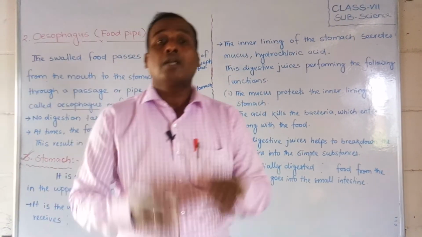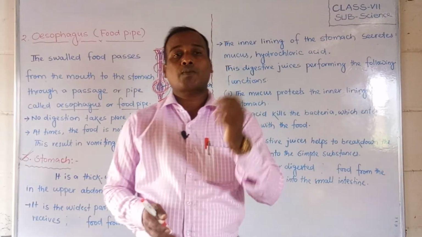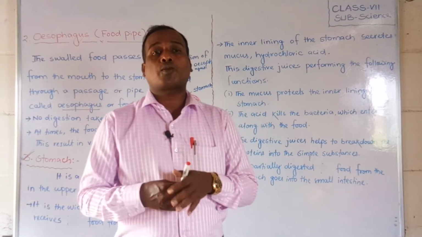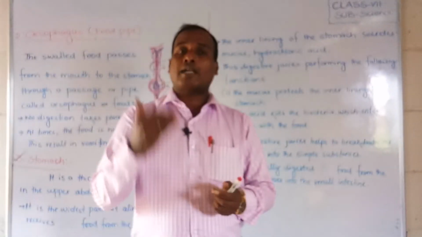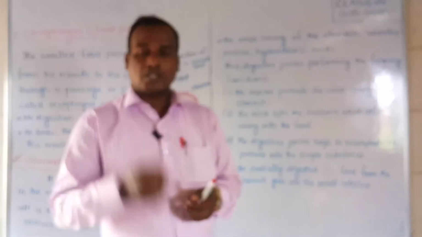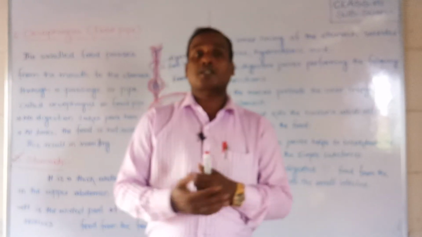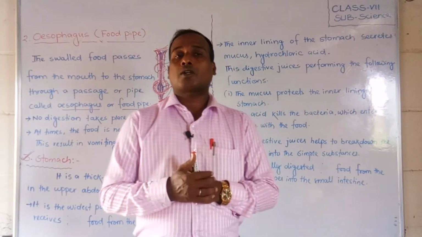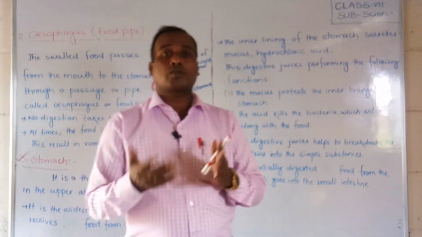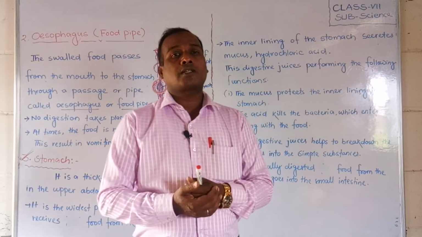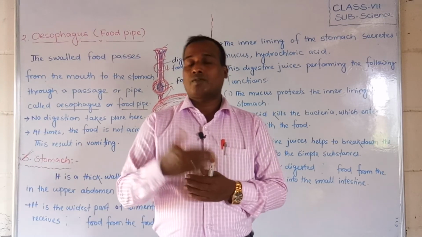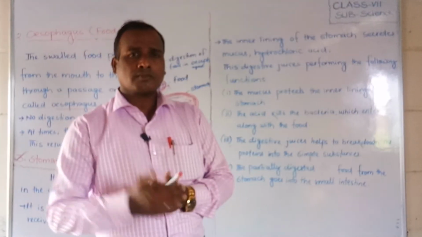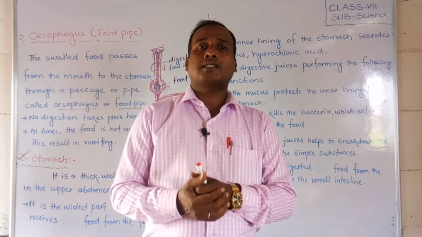Students, I have already explained that the digestive juice secreted from the stomach helps in several ways. Mucus helps protect the inner lining, and the second is hydrochloric acid, which helps kill the bacteria or germs, and especially breaks proteins into smaller substances. Whatever food items you take, protein foods especially will be broken down in the stomach. And then fats or other types of foods will go to the small intestine, and after that to the large intestine, where digestion will be completed.